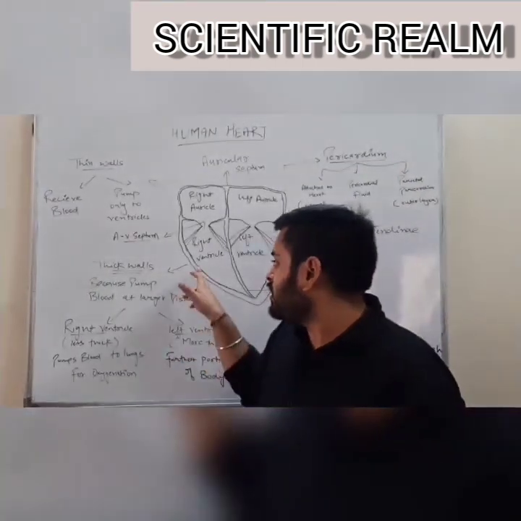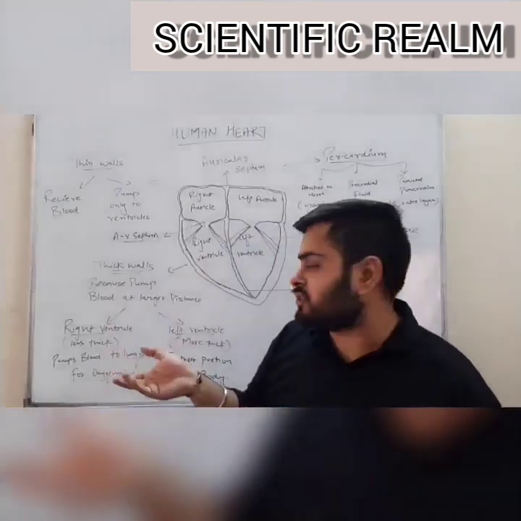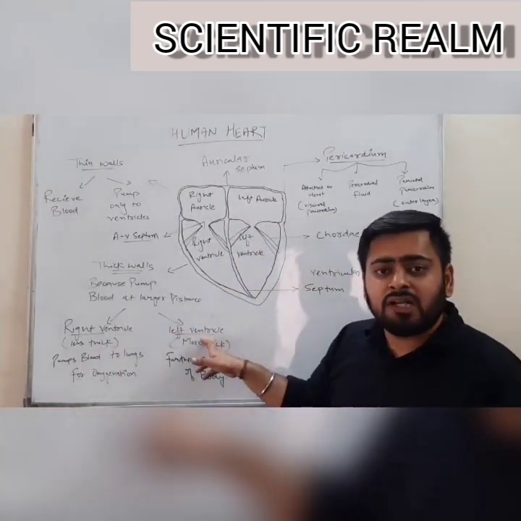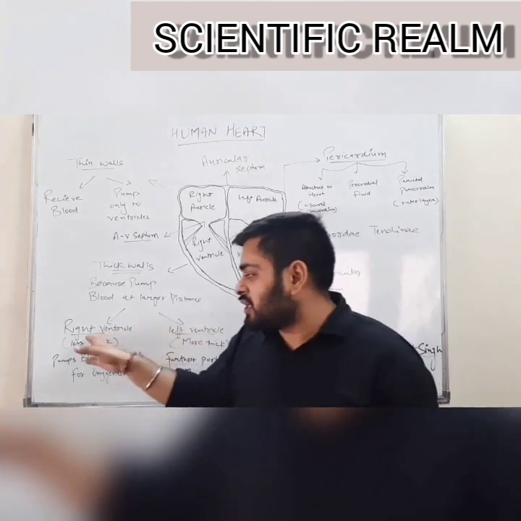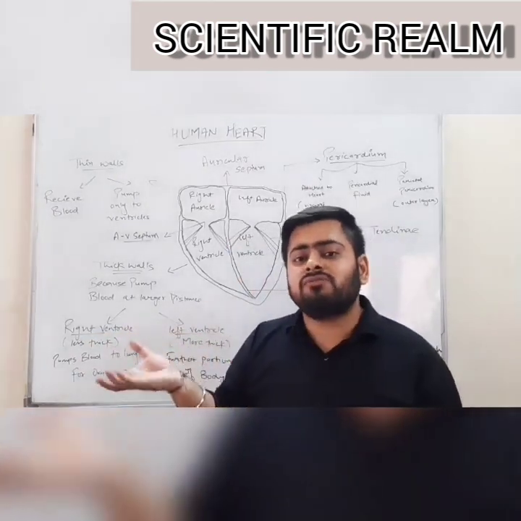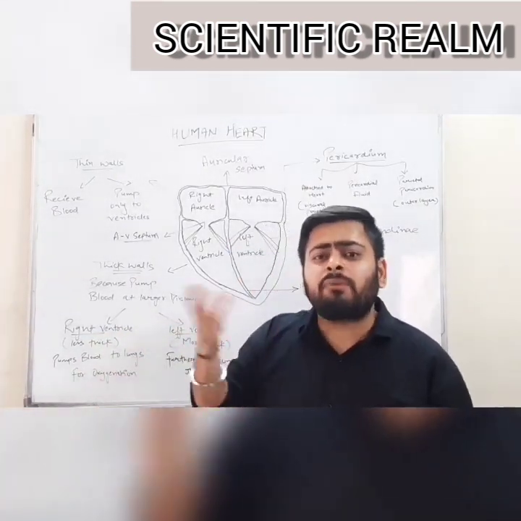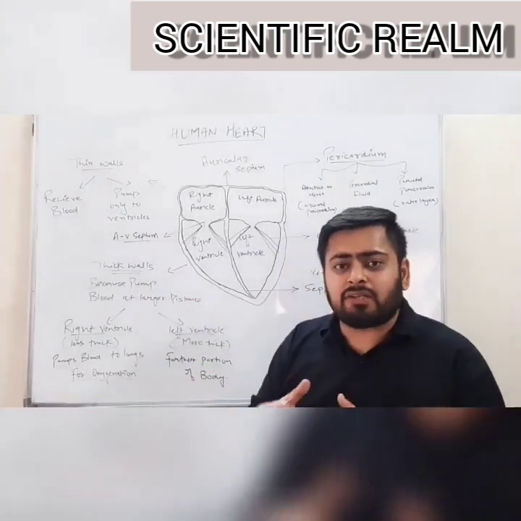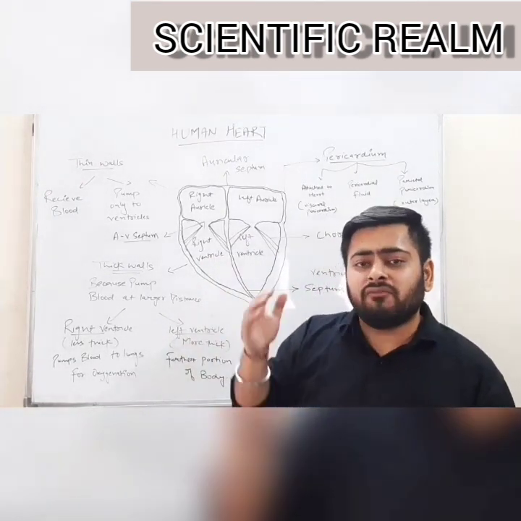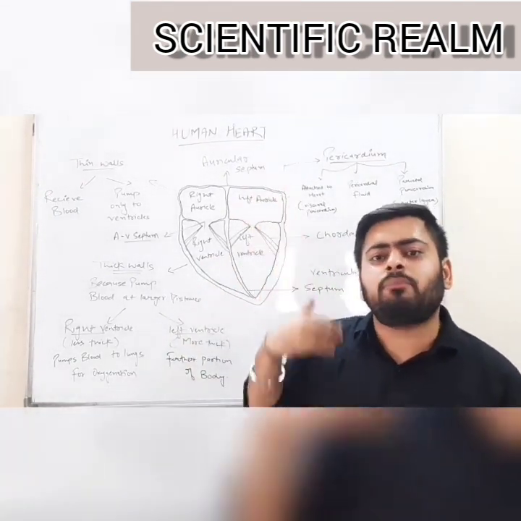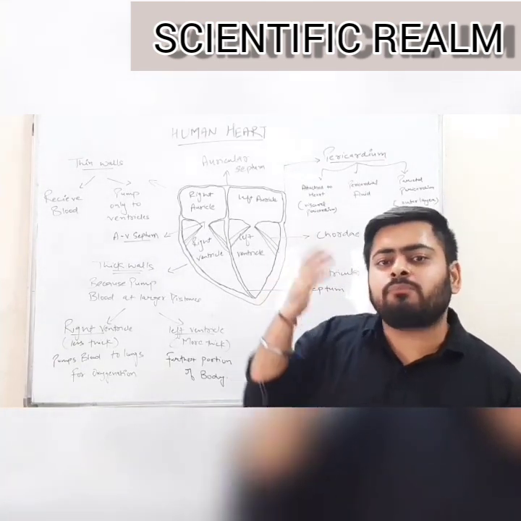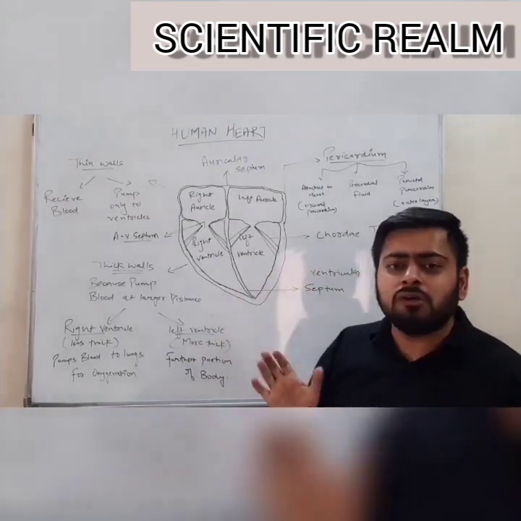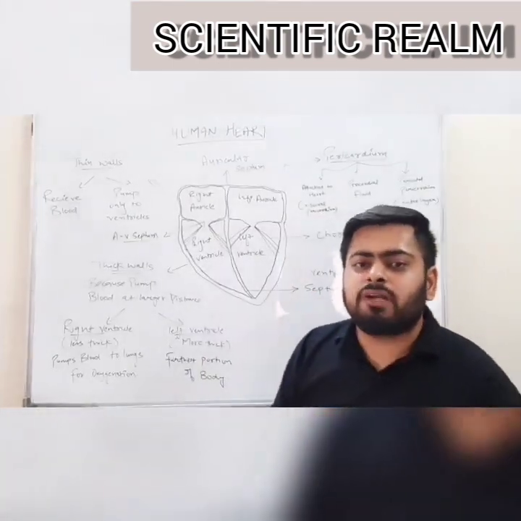Inside the walls of the ventricles there is also differentiation. The right ventricle's wall is thin as compared to the wall of the left ventricle. Why? Because the right ventricle pumps blood to the lungs for oxygenation, which are nearby to the heart. Whereas the left ventricle pumps blood with high pressure to all the rest of the body parts, whether it is the tip of the head or the tip of the toe, the lower portion or the upper portion of the body. That is why the left ventricle has thicker muscular walls for more pumping and creating more pressure.